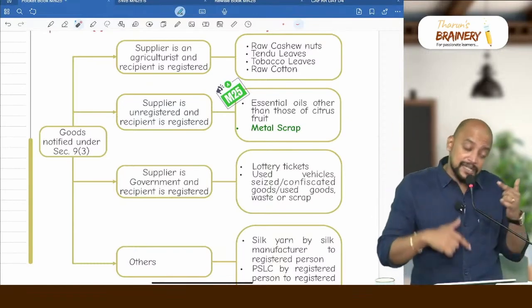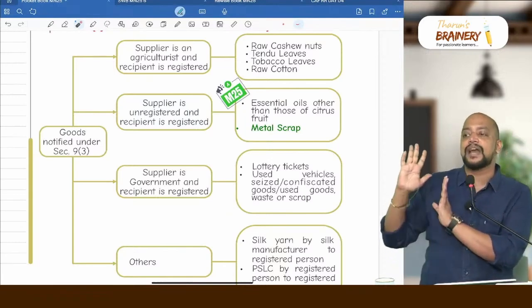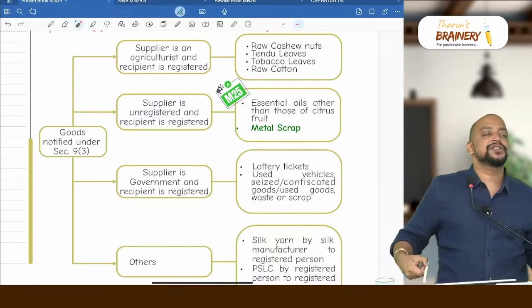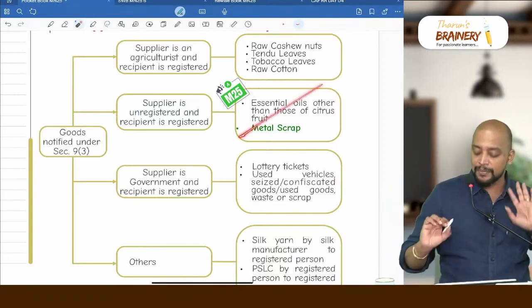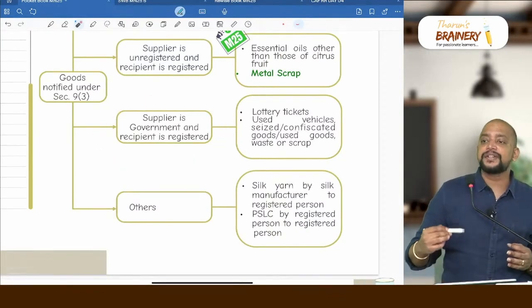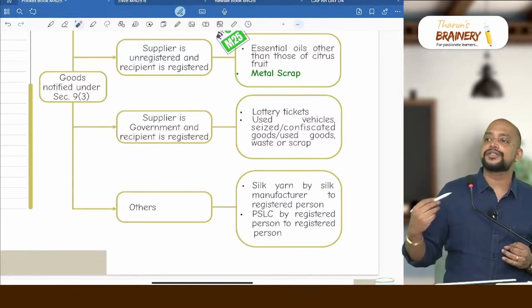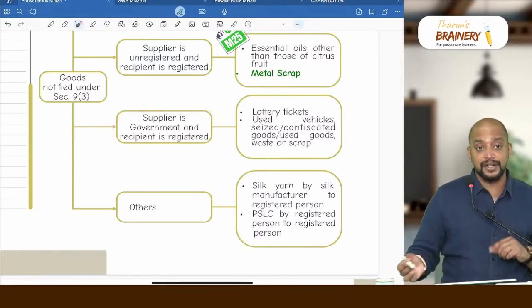But if the RCM itself is applicable if the recipient is registered, then only if they are registered it will be RCM, otherwise no RCM. Got it? So that's what here it is given. Supplier is unregistered, recipient is registered, only two goods, that is essential oils other than those of citrus fruit and metal scrap. Then supplier is government and recipient is registered. What are they? Lottery tickets and used vehicles or seized goods or confiscated goods. So that is supplier government, recipient is registered.